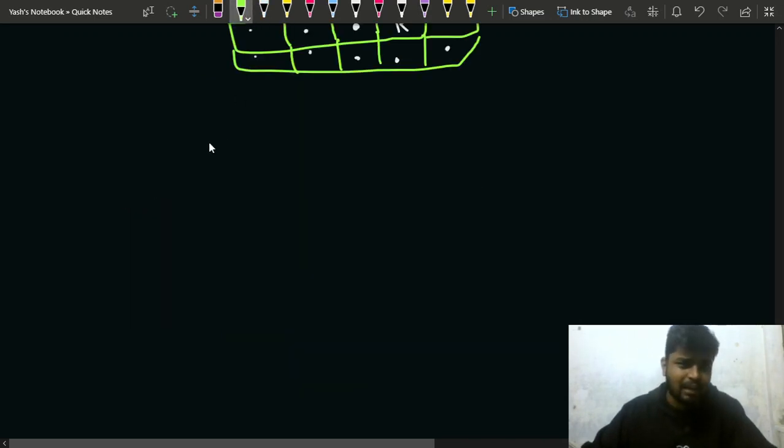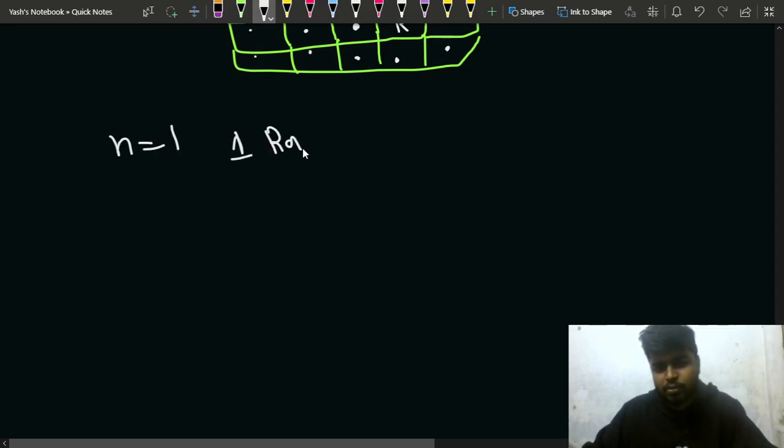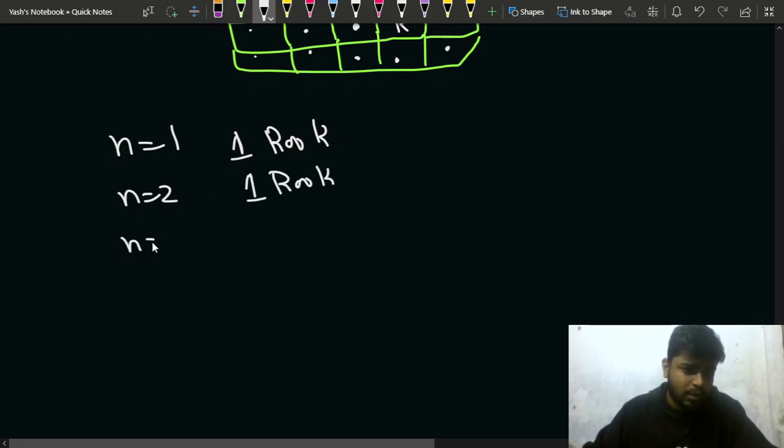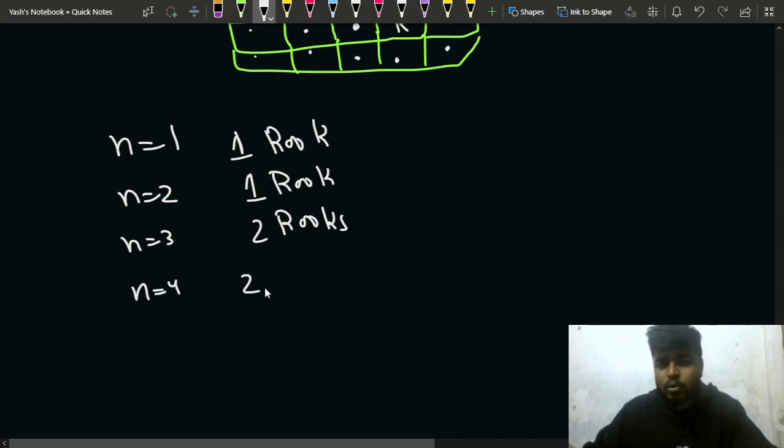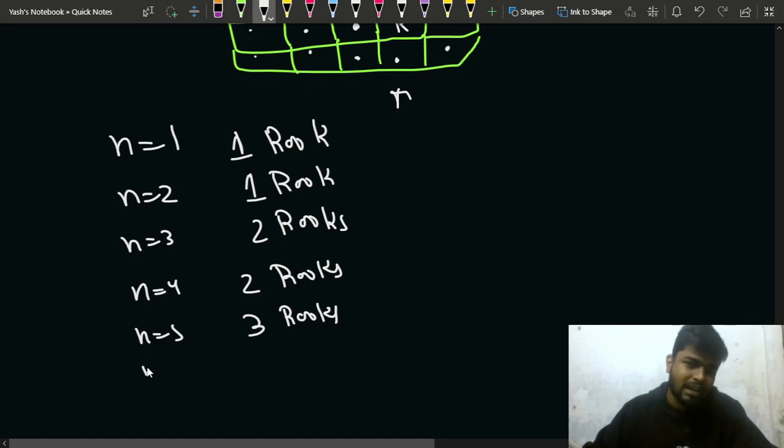So let me try and see what the pattern is that we are getting. If n is equal to 1, then there is one rook possible, right? If n is equal to 2, then again there is only one rook possible. If n is equal to 3, then there are two rooks possible. You can see I have explained it earlier. If n is equal to 4 also, then there are only two rooks possible. If n is equal to 5, then we saw just now that there were three rooks possible. Similarly, you can check for n equal to 6. There will be only three rooks possible. You can check that out as well.